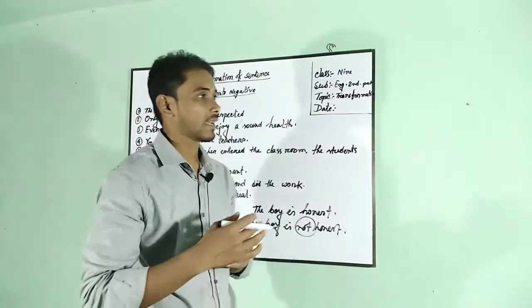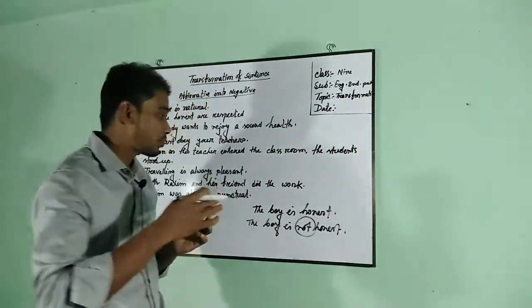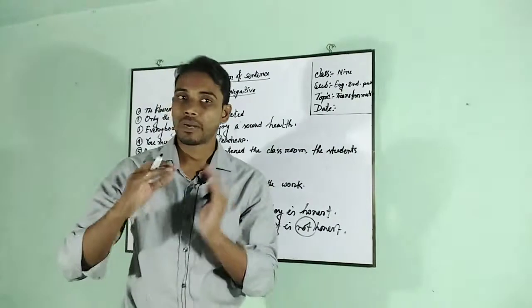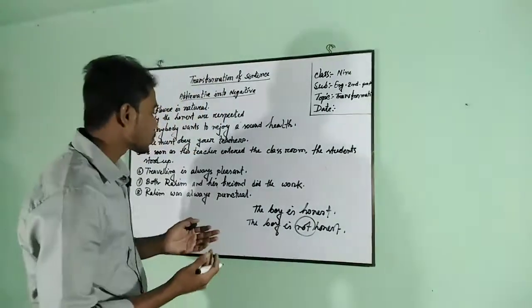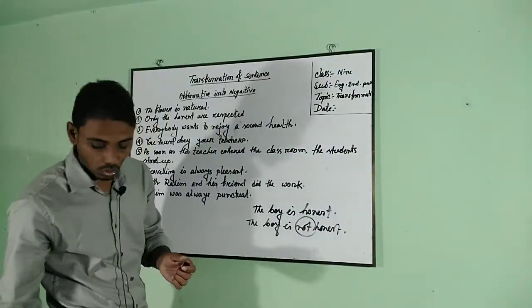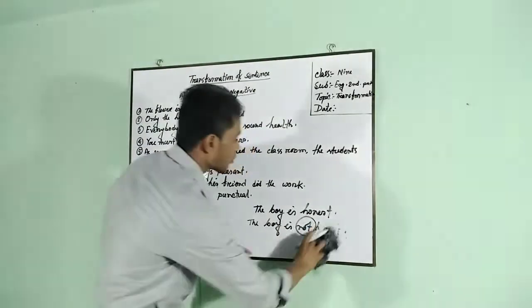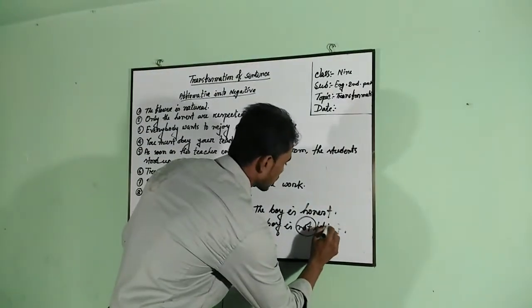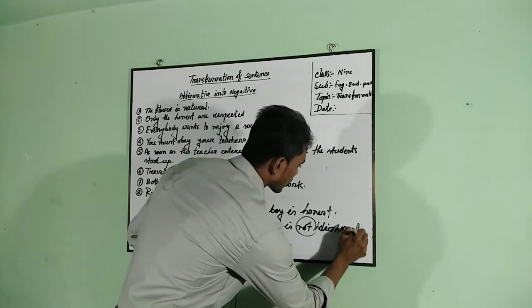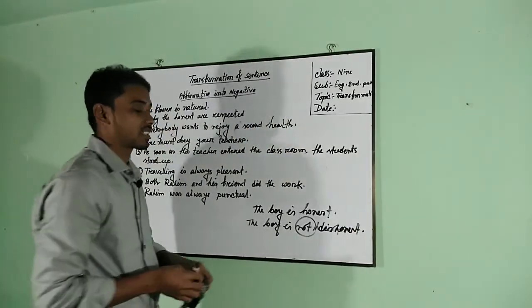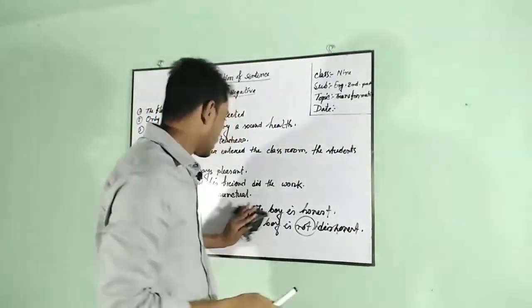It is not acceptable. Okay, we have to change the structure but not meaning. So we should write here the boy is not the negative form of honest, dishonest. Okay, so we should change the structure but not meaning.